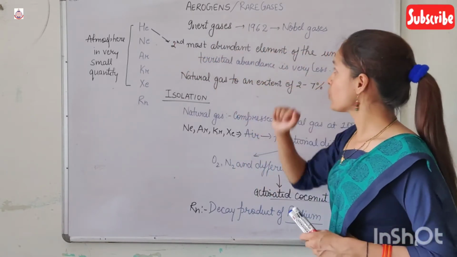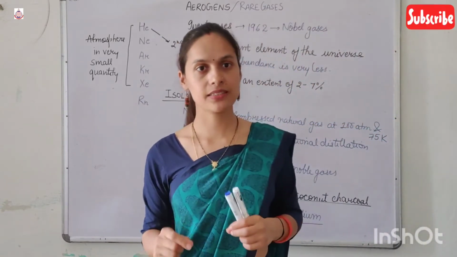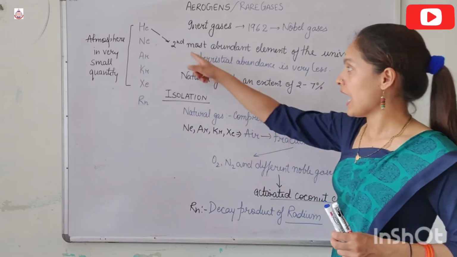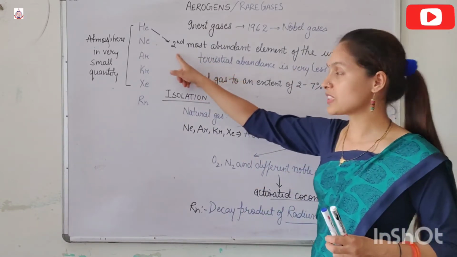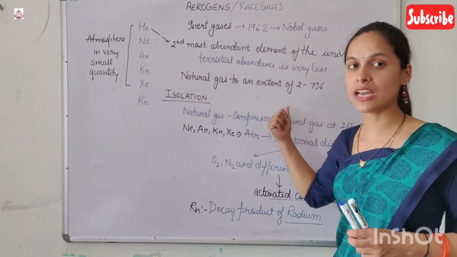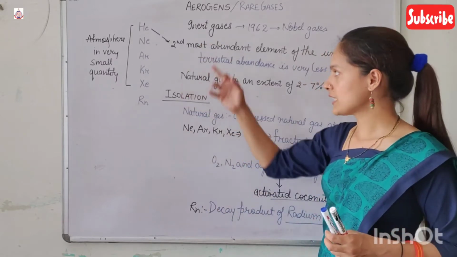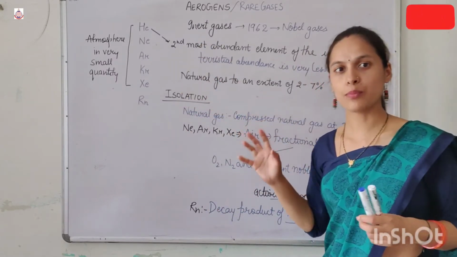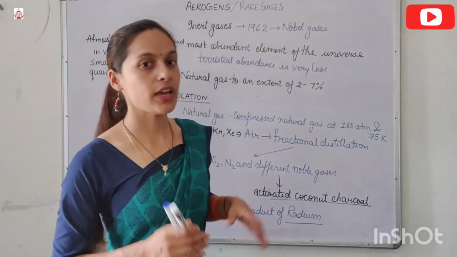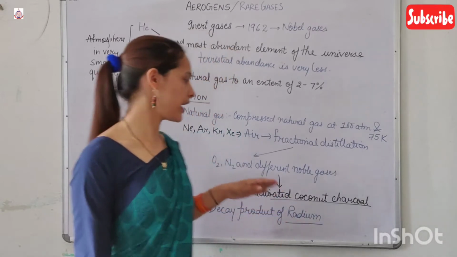Helium is the second most abundant element of the universe, though its terrestrial abundance is very less. Its principal source is natural gas, in which it occurs to an extent of 2 to 7%. We can isolate helium from the natural gas by compressing the gas at 100 atm and 75 Kelvin, where all other gases get liquefied but helium doesn't get liquefied.